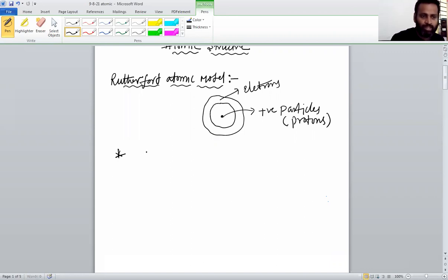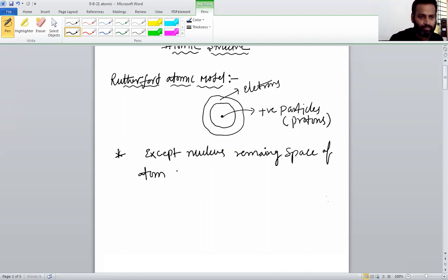In the previous few points I said, except nucleus, the remaining space of the atom is empty.